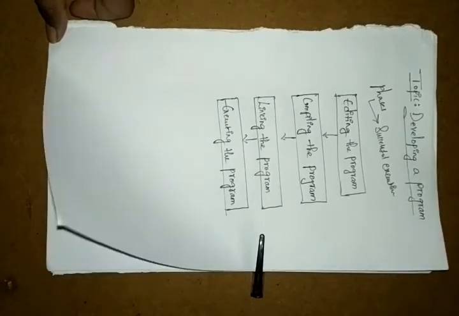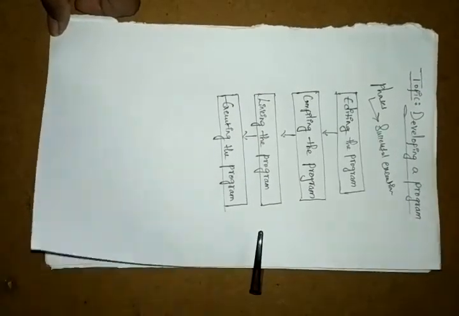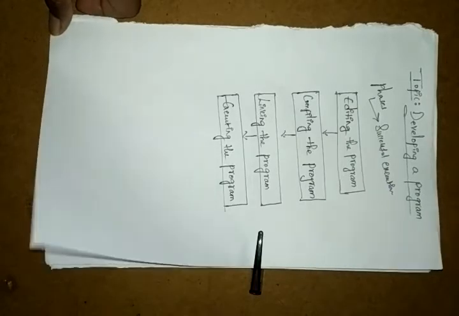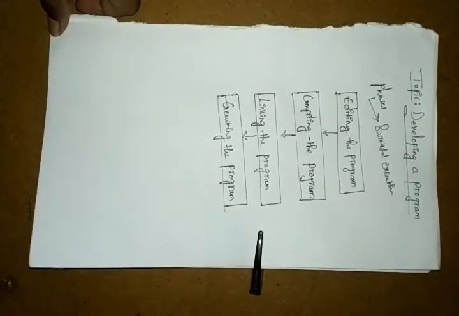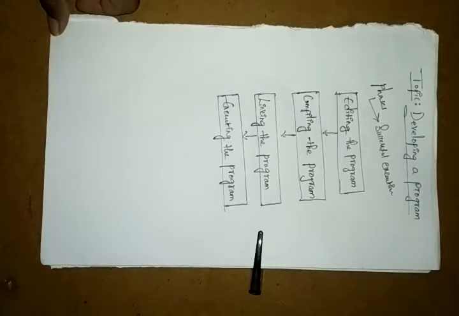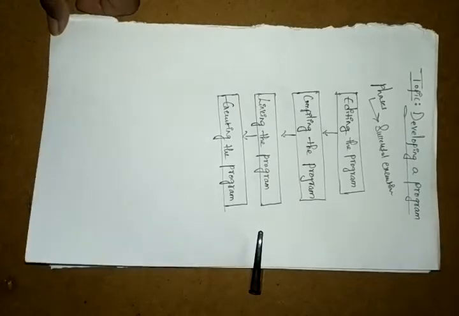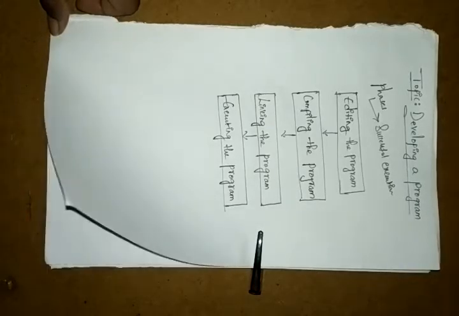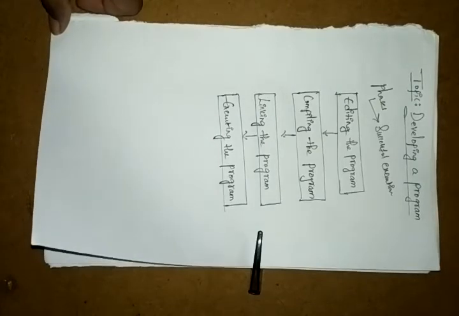By using these four phases, we are developing one program.